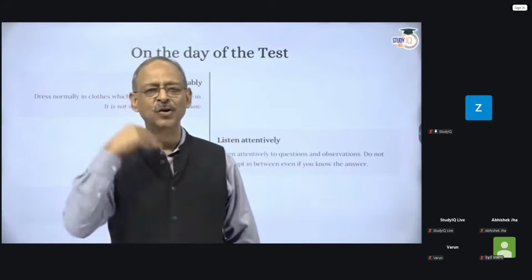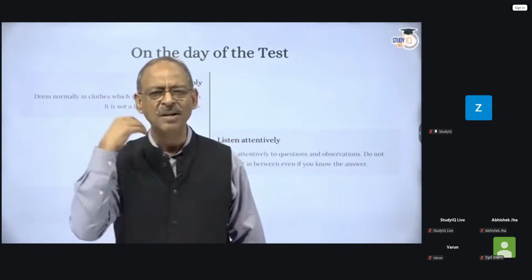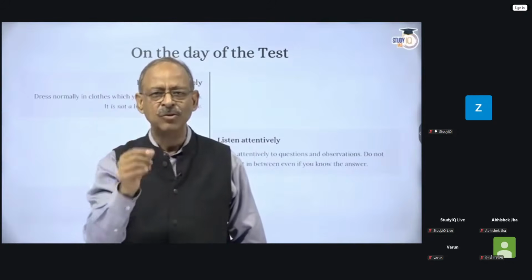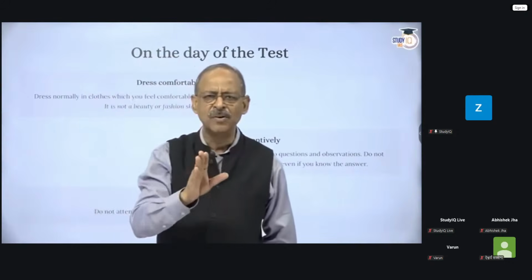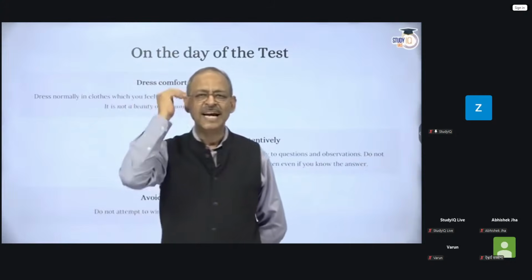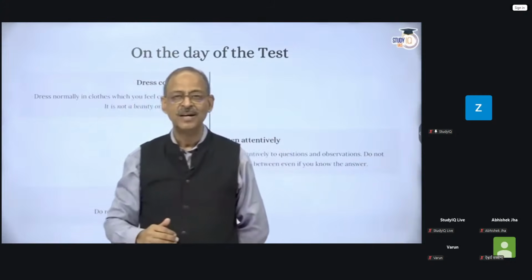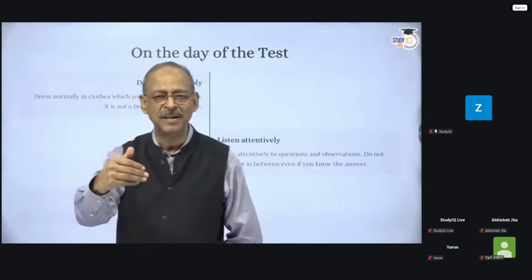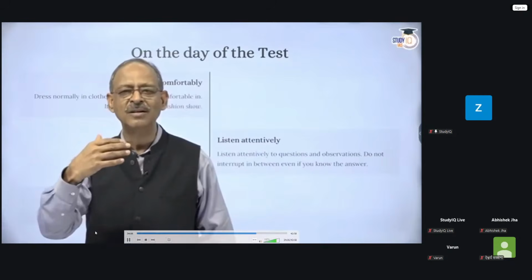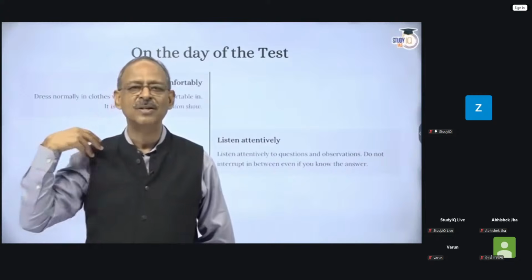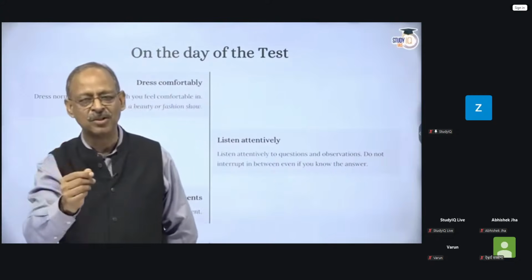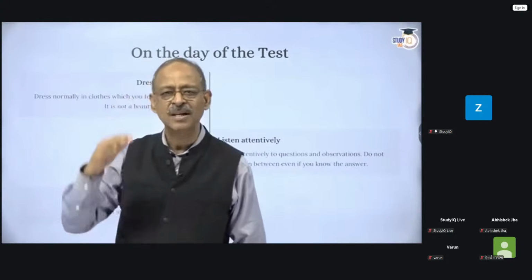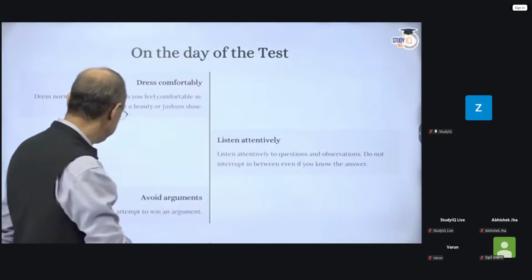It's very important. If you're jumping onto an answer, you've not given it a thought as you should. Those 2-3 seconds after he's completed his sentence, there's no harm in pausing, reflecting on what he said, and then responding to the question. It will give an impression to people there that you are not responding to them without a thought. So a pause of 2 or 3 seconds after the questions are completed is well worth it. Try and do that.